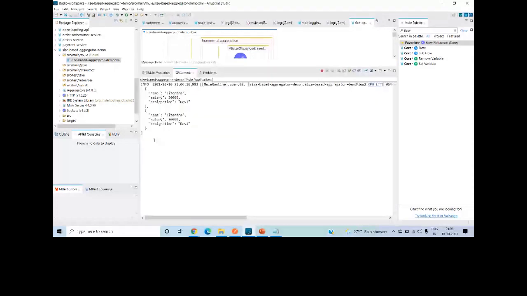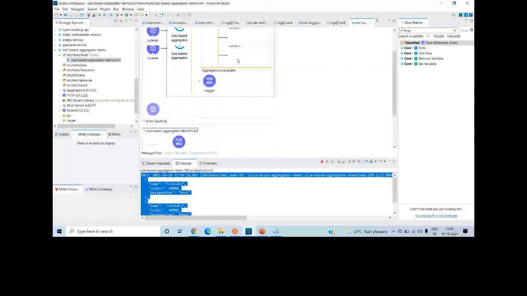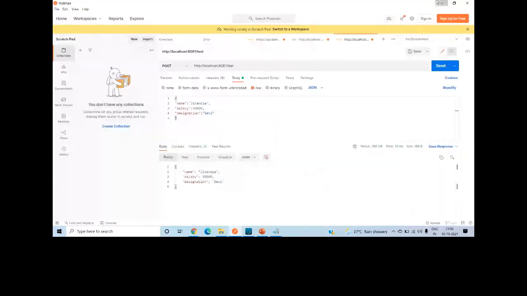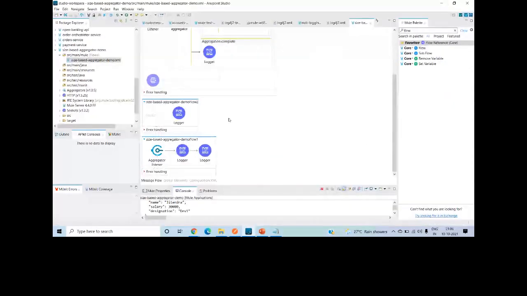So what is happening here? It received two messages, so mod of 2 is 0, then the messages will go to this flow. Now let's consider if I send 2 more, then it will release 4 messages. Basically, you can see 6. So it will release all the 10 messages. If you want to perform any partial functions, you can make use of this incremental aggregation. You can put the condition and do the partial execution also. That is also possible with this.